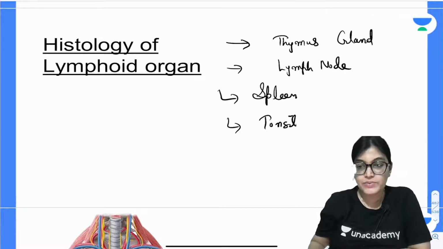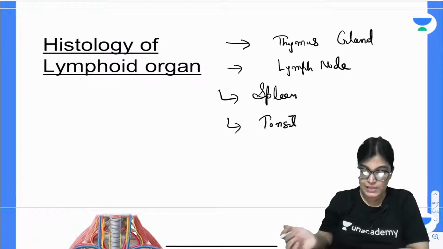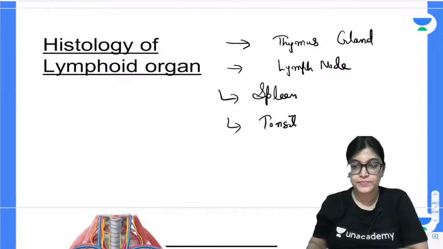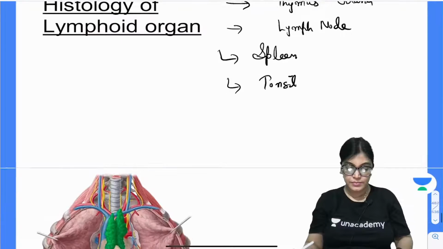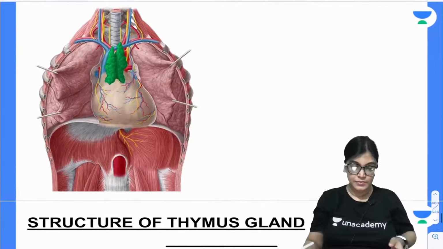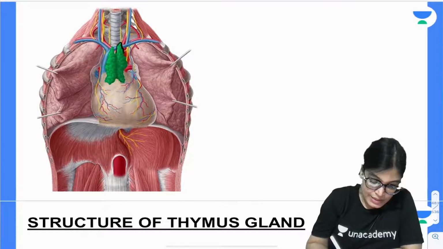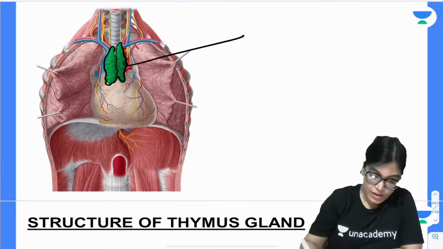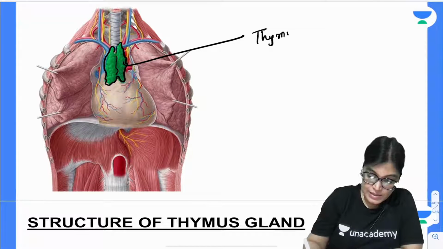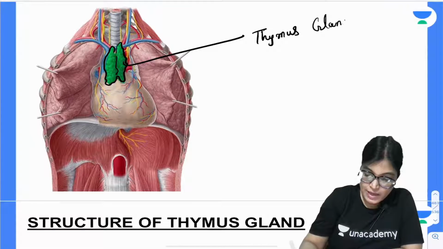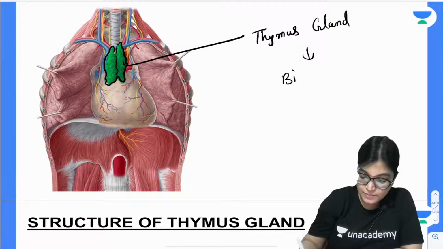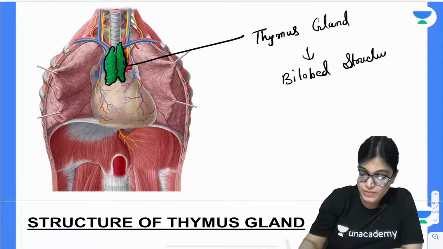So let's individually discuss each type. So let's start with the first slide, that is thymus gland. Okay, so this green color structure which you are seeing is the thymus gland. This thymus gland is a bilobed structure, which is shown in green color.